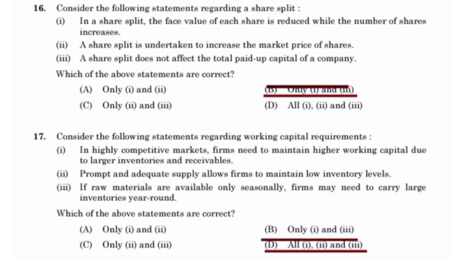Consider the following statement regarding working capital requirements. Which of the following are correct? All three are correct. In a highly competitive market, firms need to maintain higher working capital due to larger inventories and receivables. Prompt and adequate supply allows firms to maintain low inventory levels. If raw materials are available only seasonally, firms may need to carry large inventories year around.